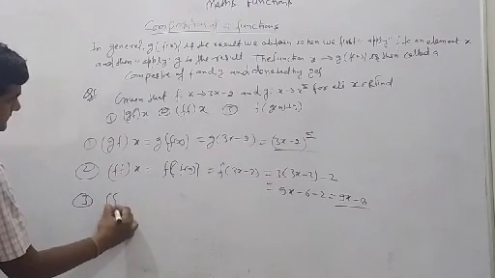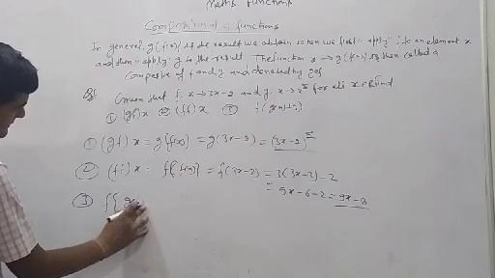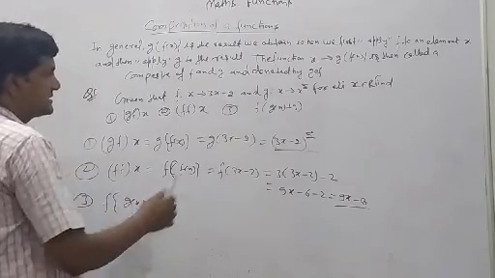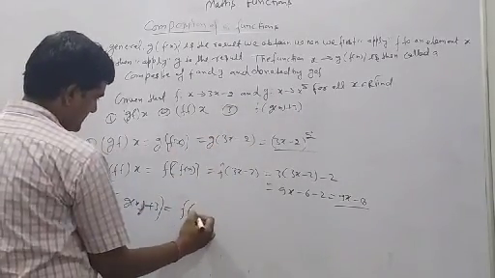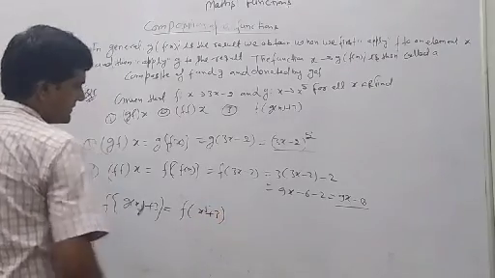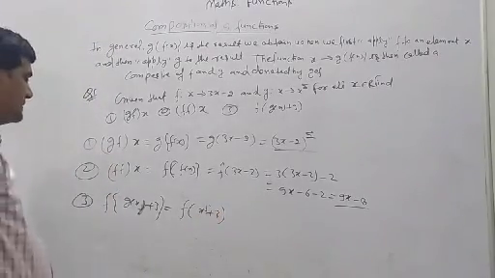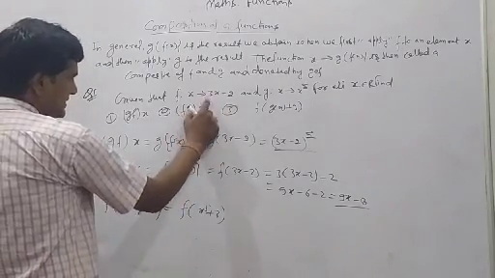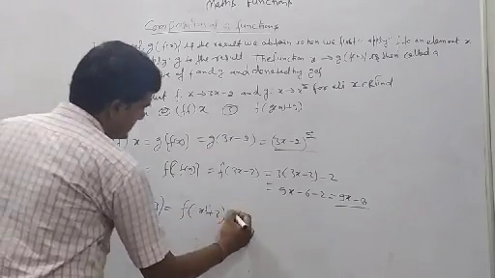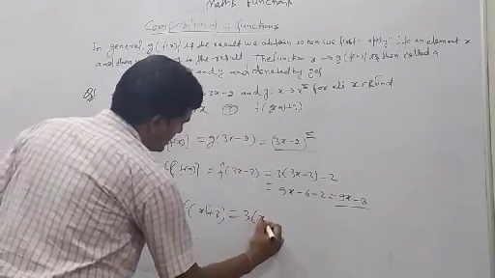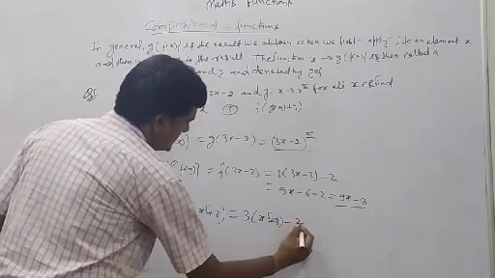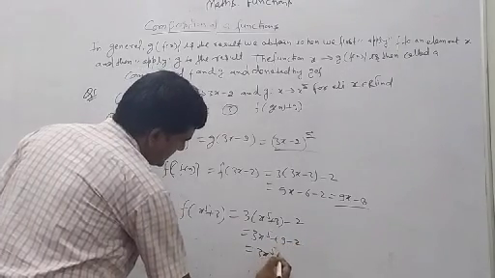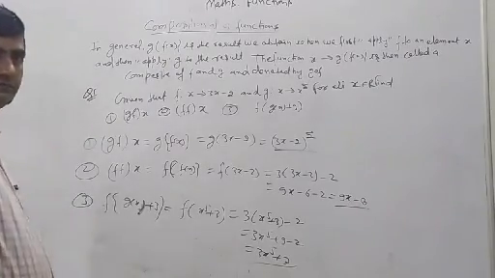And f(g(x) plus 3) is equal to what? First of all find the g(x). g(x) is equal to what? x power 5. x power 5 plus 3. Now we have to find the f. x power 5 plus 3 means in the place of x in this function we have to put x power 5 plus 3. It means what? Here 3(x power 5 plus 3) minus 2 is equal to 3x power 5 plus 9 minus 2, that is 3x power 5 plus 7. Understood?